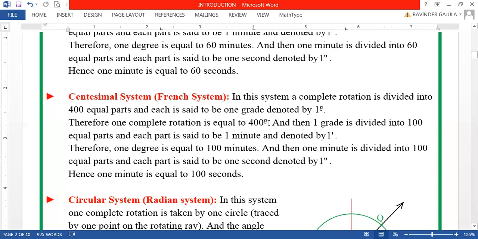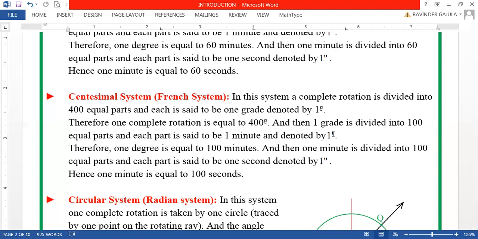And then every grade is divided into 100 equal parts, and each part is said to be 1 minute, denoted by the same symbol, 1 dash, as in the sexagesimal system.